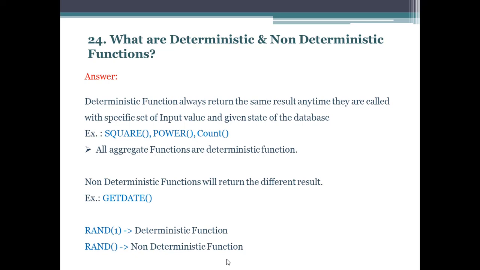So the last important question is what are deterministic and non-deterministic functions? So the answer is deterministic functions always return the same result any time they are called with a specific set of input values and given state of the database. Examples: square function, power function, and count function. All aggregate functions are deterministic functions. Non-deterministic functions will return different results, like getdate. Here rand(1) is a deterministic function because it will return the same value at any point of time, while rand will be a non-deterministic function because every time it will return a different value.